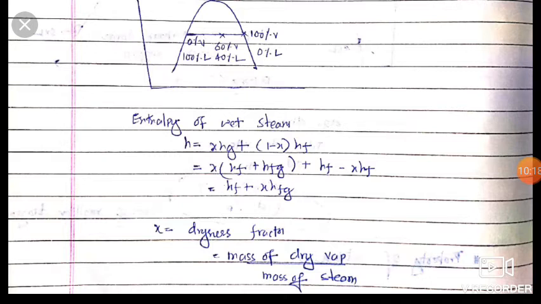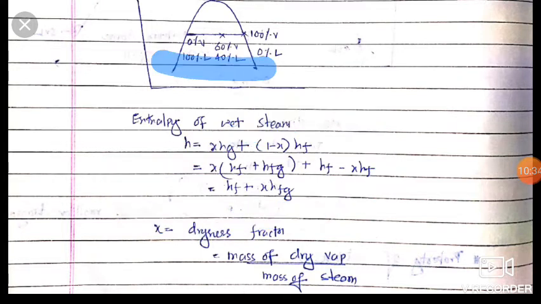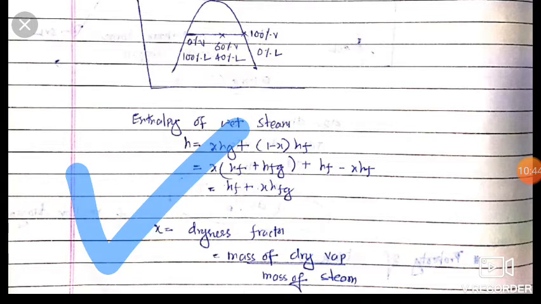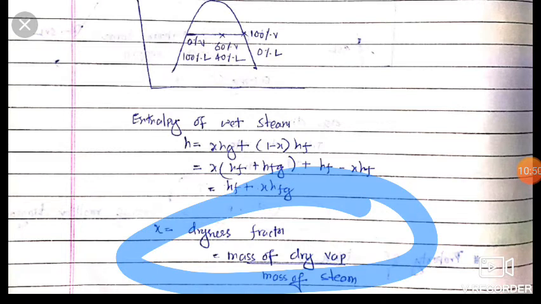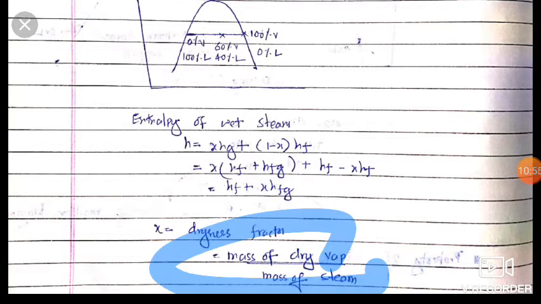Okay friends, now the enthalpy of wet steam. What is the enthalpy of wet steam? It is Hf, friends, from here to here it is Hf plus X into Hfg. Hfg is between these two curves. Okay friends, so it is equal to Hf plus X into Hfg. And friends, here X is equal to the dryness fraction. It is the mass of dry vapor upon the mass of steam. How much vapor is present, its mass upon the mass of total steam. Okay friends, it is taken here.